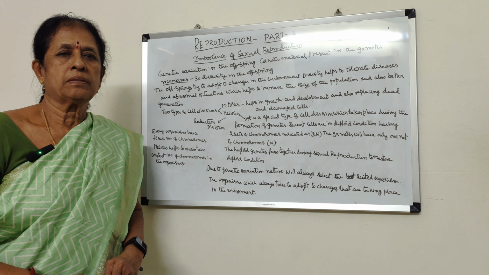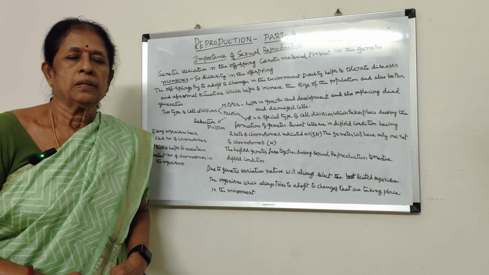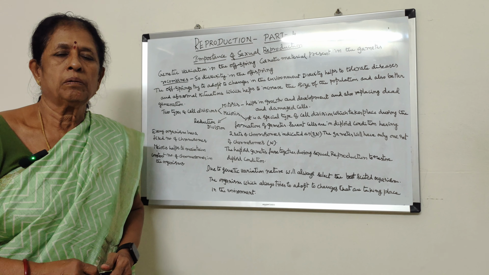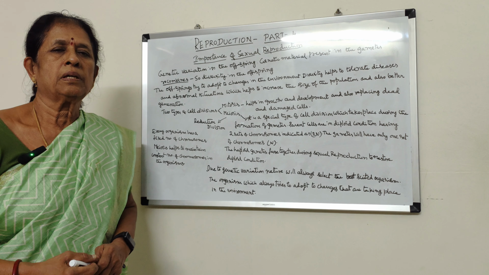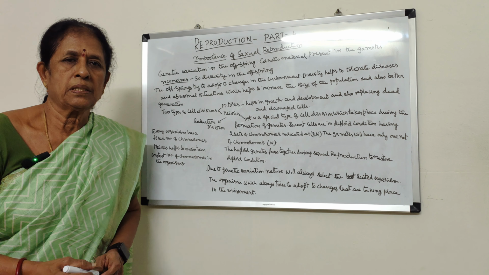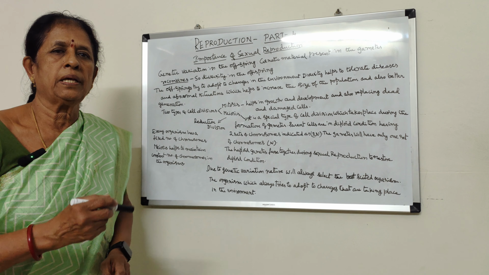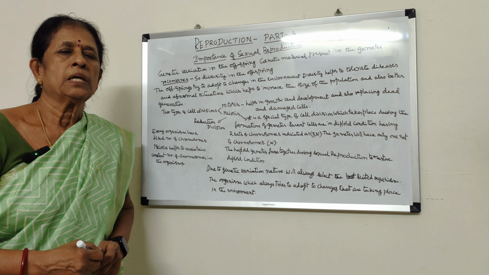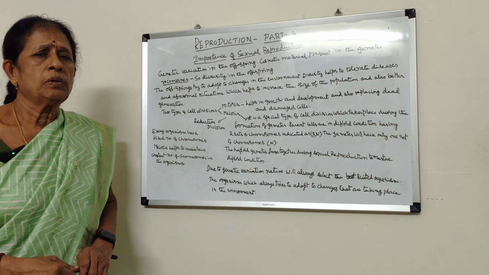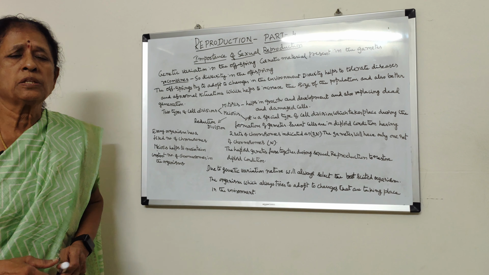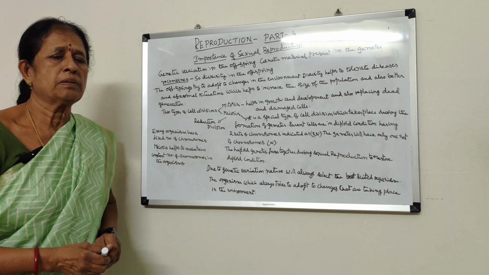In the previous class, we studied asexual reproduction in lower organisms and vegetative reproduction, which is also a type of asexual reproduction in higher plants. How are the organisms able to continue their species? Now, in this class, we will see the importance of sexual reproduction. What is the importance of sexual reproduction?